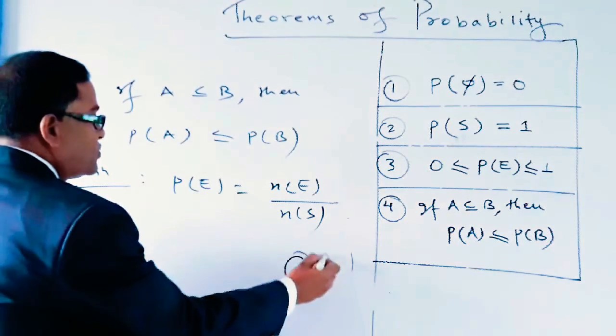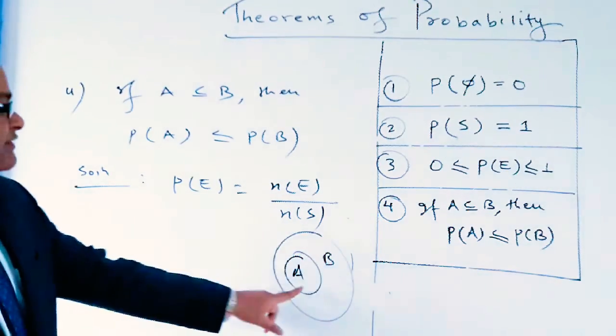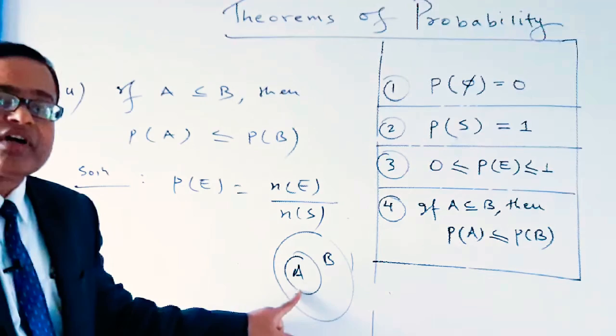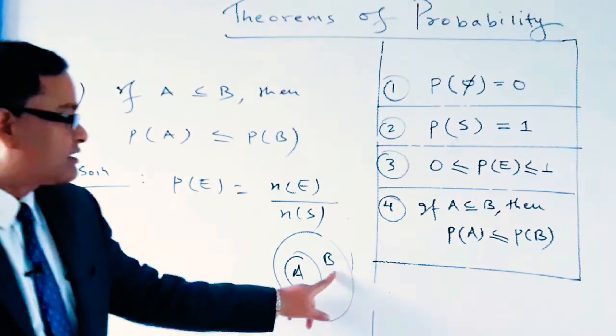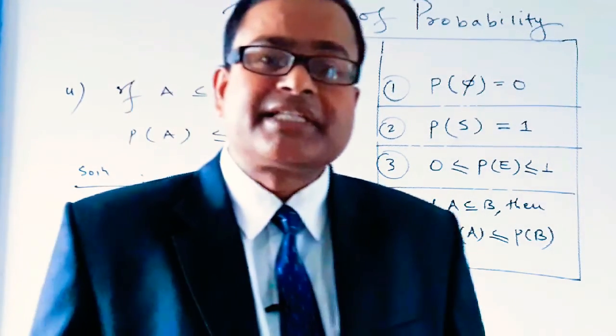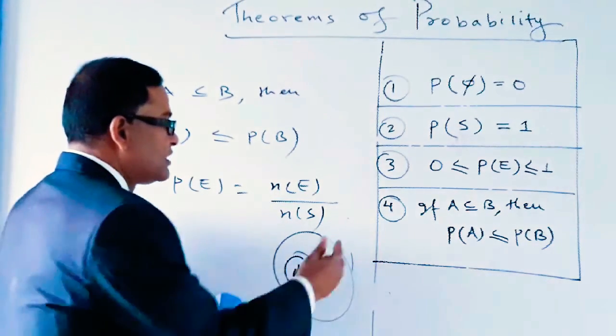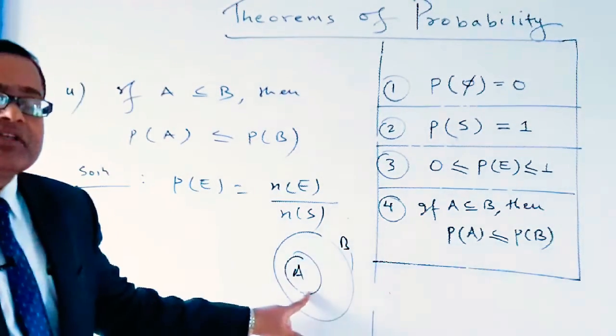So we are given two events. The first event is A and the second event is B, and we are given that the first event A is a subset of the second event B. That means the set B contains the first set.